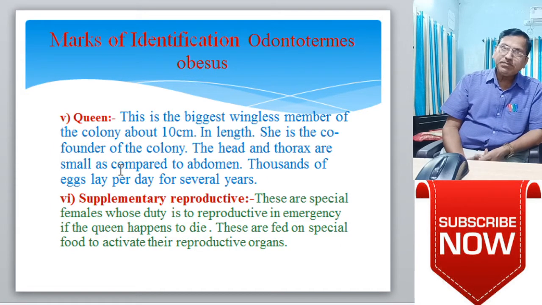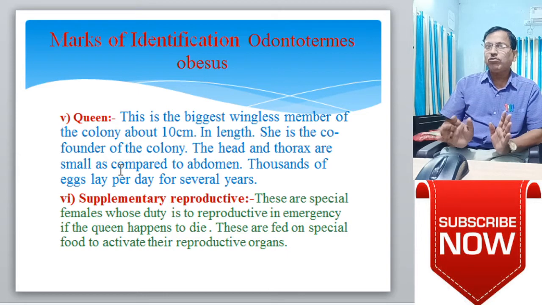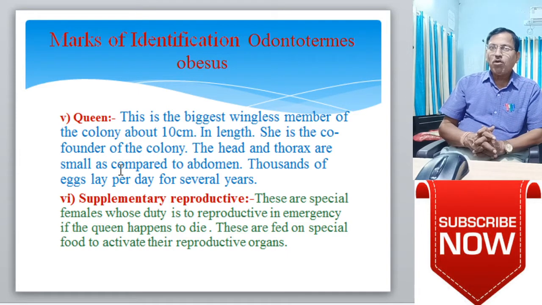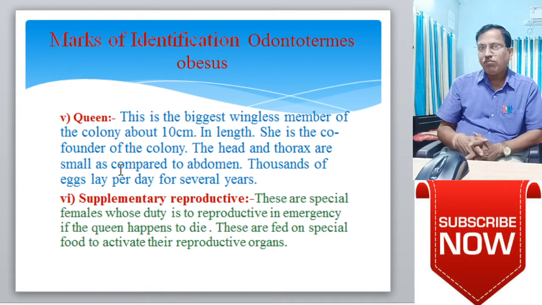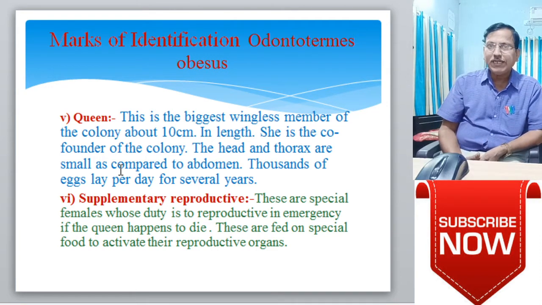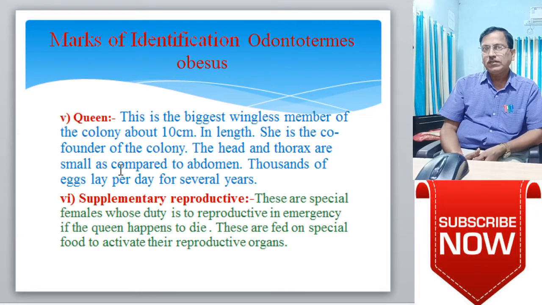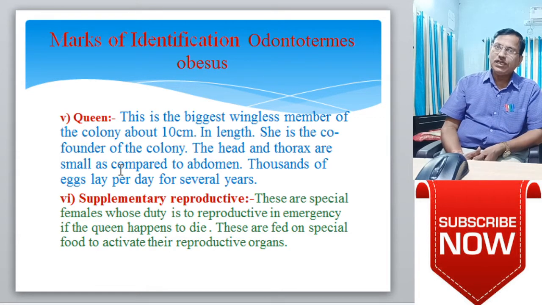Next, fifth is the queen. This is the biggest wingless member of the colony, about 10 centimeters in length. She is the co-founder of the colony. The head and thorax are small as compared to the abdomen. She lays thousands of eggs per day for several years.